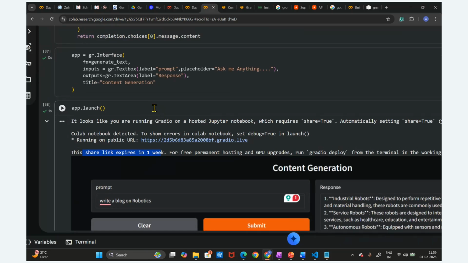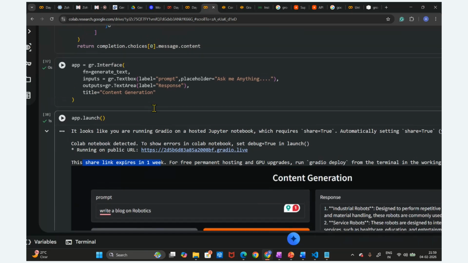This is the local deployment, it is just a proxy of our local server. What Gradio does is create a proxy of the local server and share it over the cloud, over the public. It just creates the proxy of this local server and we are able to access it publicly. So this is how Gradio works.